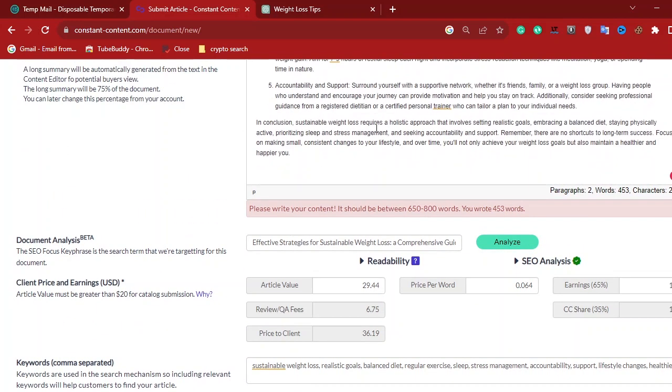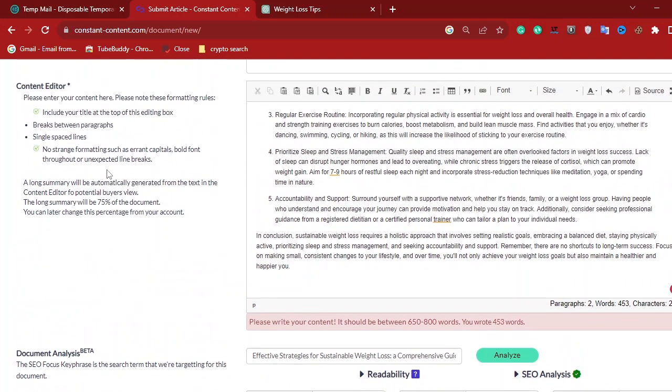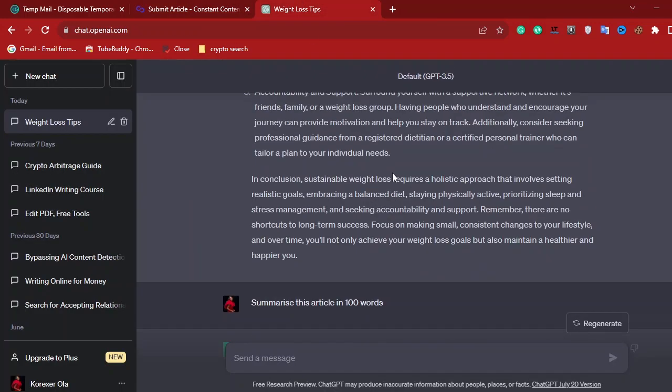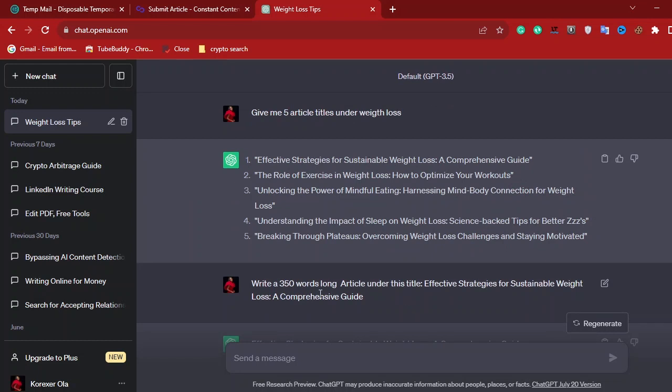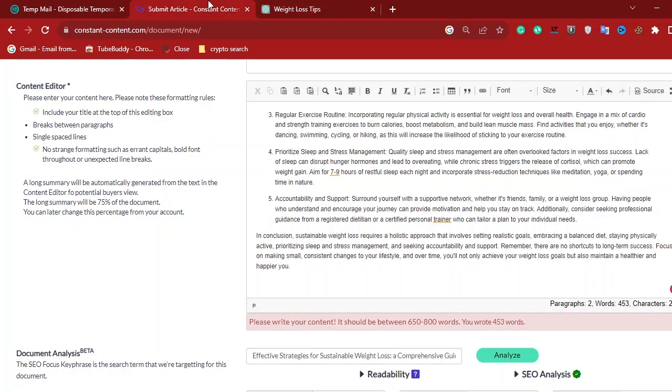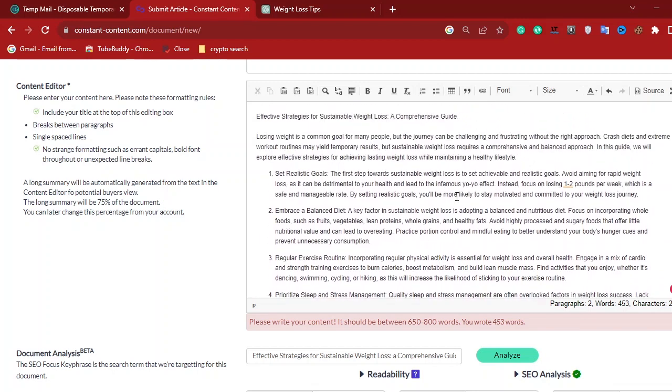So once you want to do your own, you are going to tell ChatGPT to write a 700 words article for you instead of 350. As you can see right here, I told ChatGPT to write 350 words, and that's my mistake because I kind of forgot that the article should be up to like 800 words. So we are going to tell ChatGPT to write 700 words for you, so that you are going to be in the middle of 650 to 800 words, because it asks you to write between 650 words to 800 words. And that's about the last part of this sign up.